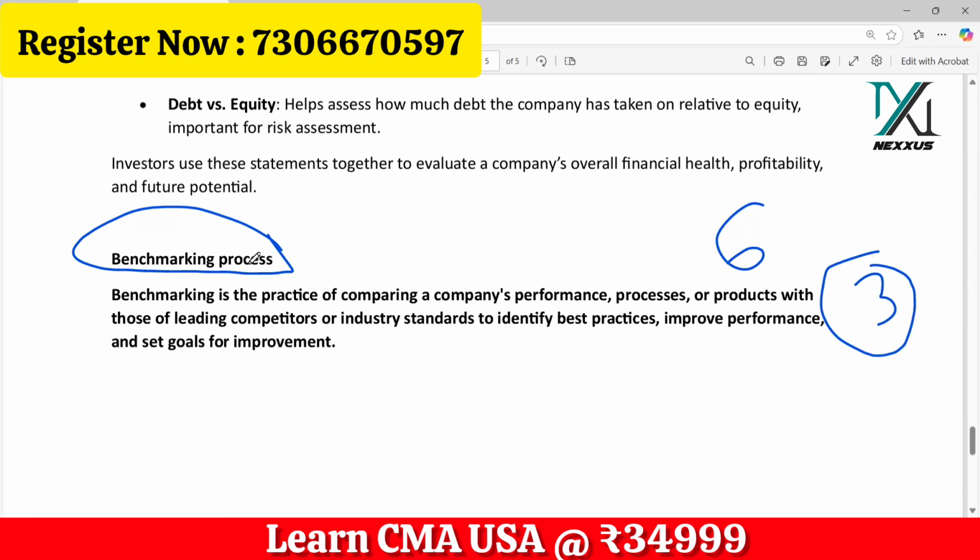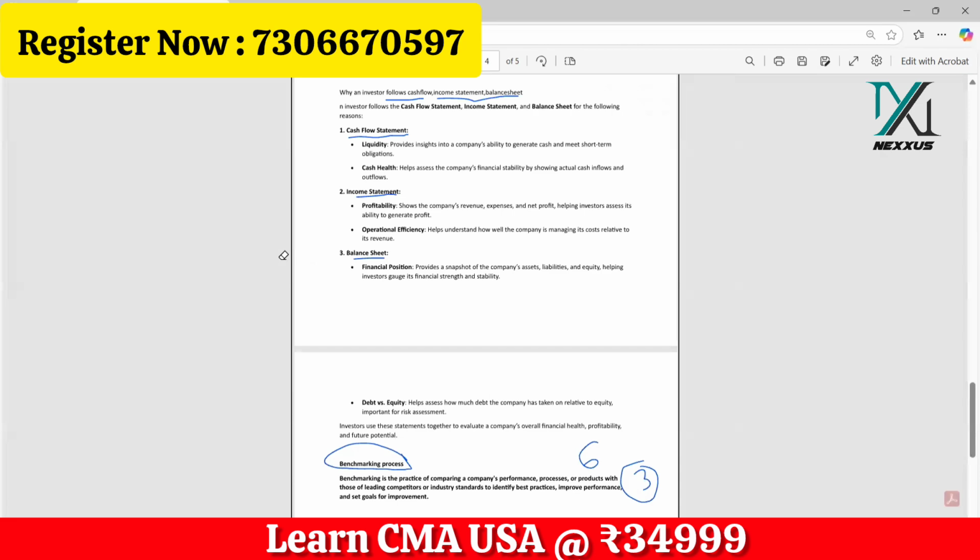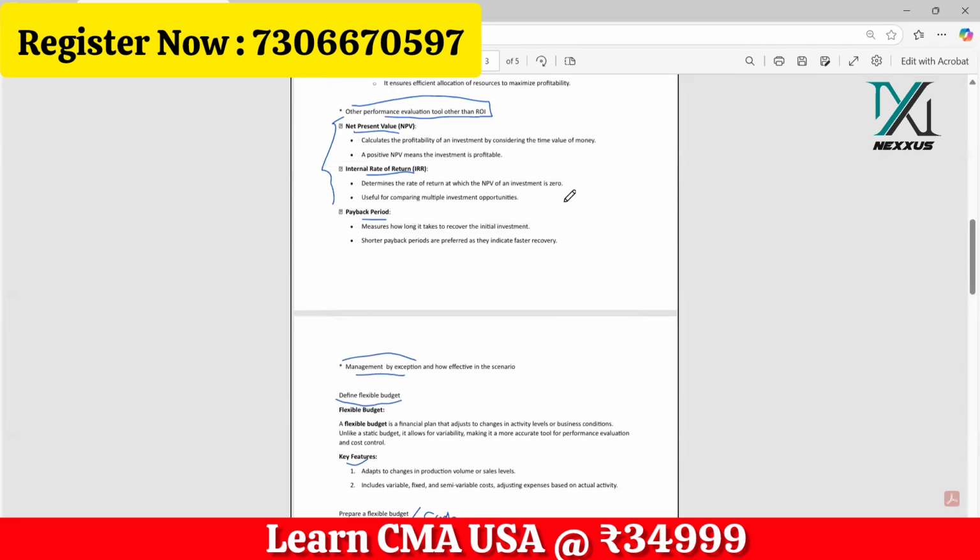That could be like this. Define benchmarking, define flexible budgeting. These questions could be answered within less than a minute, maximum a minute. So you don't lose too much time on these questions. You have to strictly study the definition of all these important points. Okay. So these are the highly repeated questions from part 1.